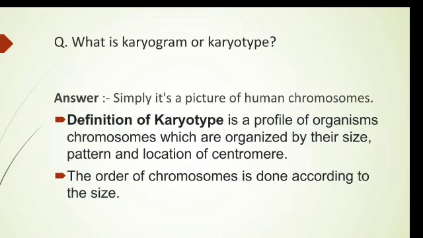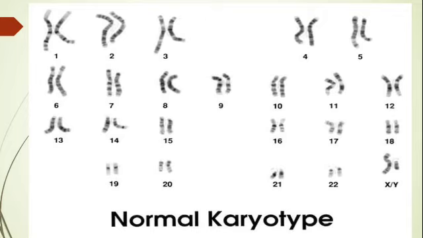In that you can see, the order of chromosomes is done according to the size. We can see in this figure 23 pairs of chromosomes in this normal karyotype. In the first pair, you can see 2 chromosomes, second number 2 chromosomes, third number 2 chromosomes.